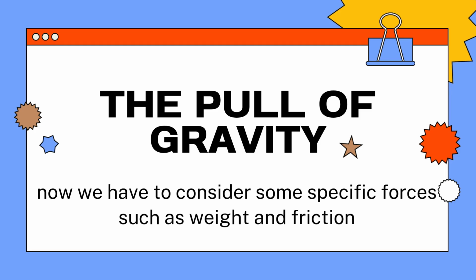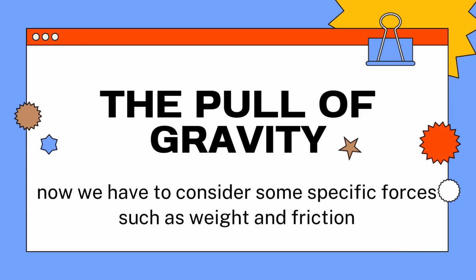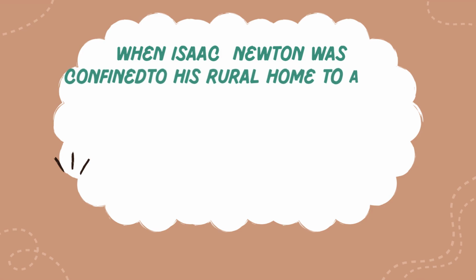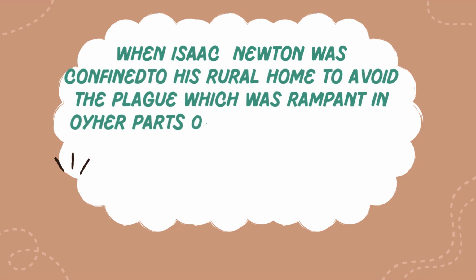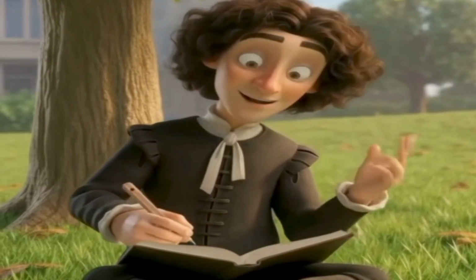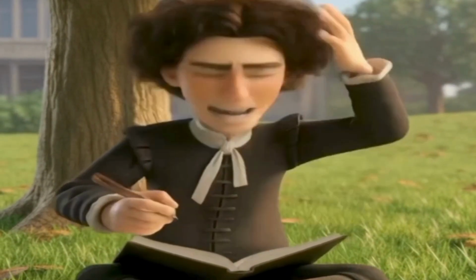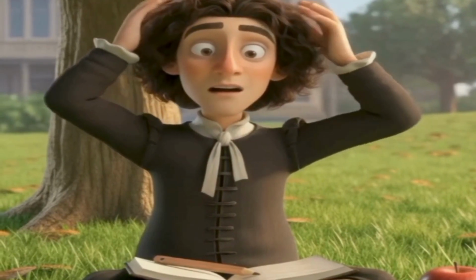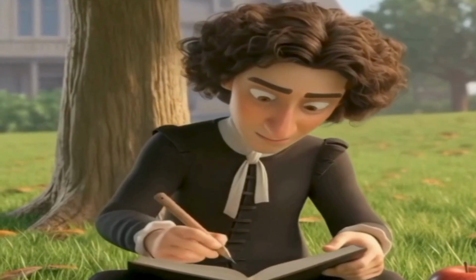Now we need to consider some specific forces, such as weight and friction. When Isaac Newton was confined to his rural home to avoid the plague which was rampant in other parts of England, he is said to have noticed an apple fall to the ground. From this, he developed his theory of gravity, which relates the motion of falling objects here on Earth to the motion of the moon around the Earth and the planets around the sun.